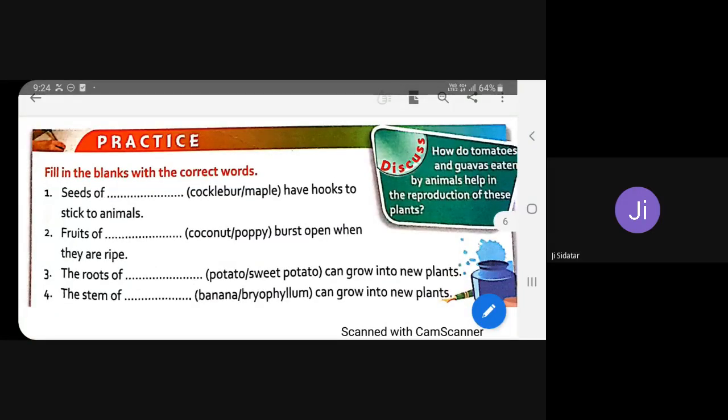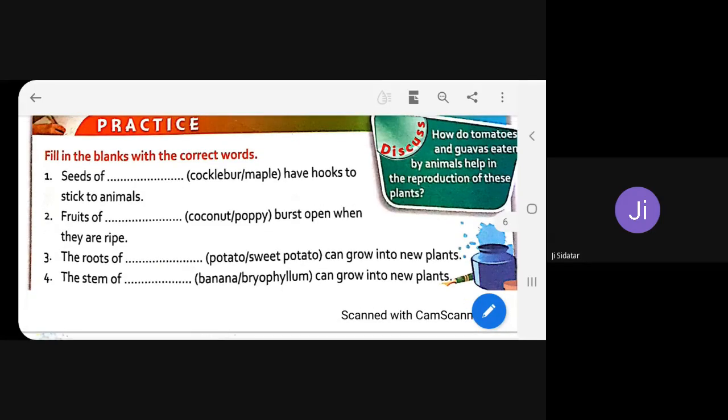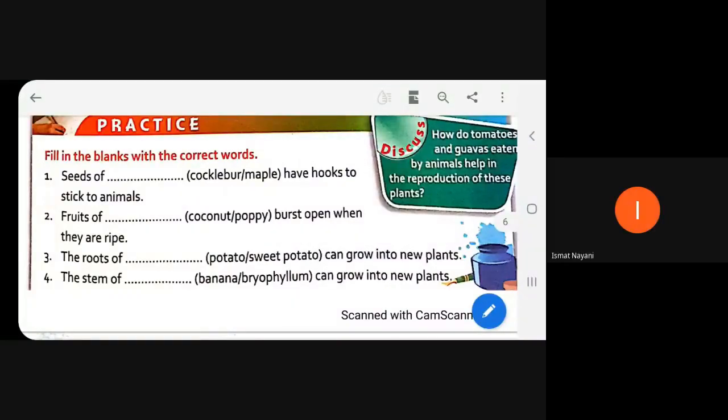Welcome. Now on the basis of whatever we have learned, we have to solve this exercise, which we have already learned when I sent those videos to you. So try to solve this. First answer I want from Sheikh Mahin. Beta, please read it for me and give the answer.